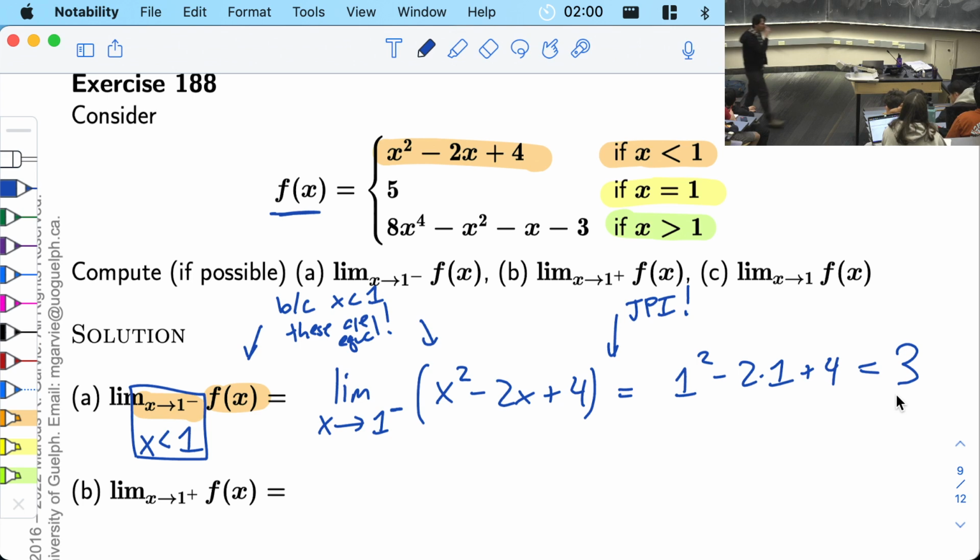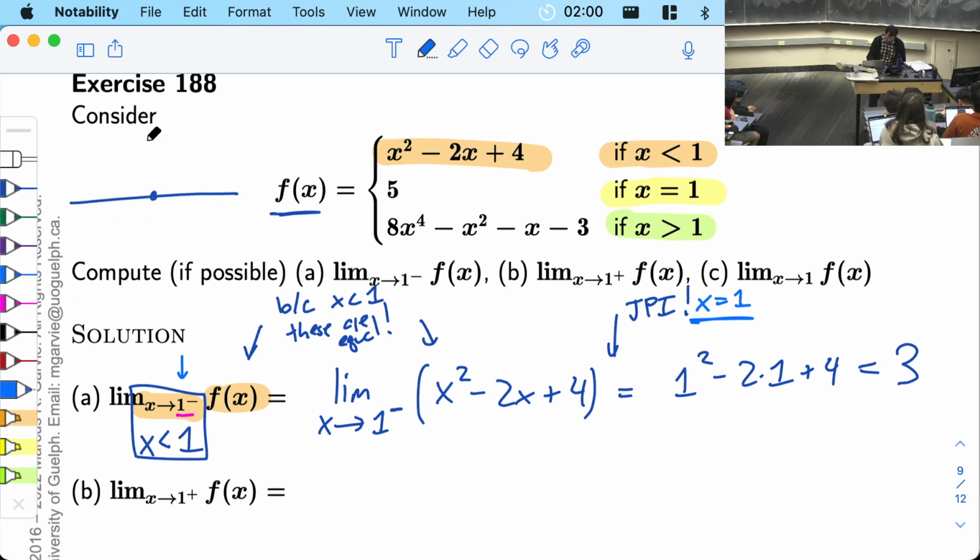OK, this is a fantastic question. So the question was, when x is going to 1 minus, why did I plug in x equals 1? So maybe I'll be more specific. I said just plug in, and I plugged in x equals 1. But why did I plug in x equals 1 and not something else? This is going back to the definition of what x goes to 1 minus means. And I think it's helpful to draw the number line. So in the number line, we had x equals 1 exactly here. And x goes to 1 minus meant a very specific thing. It meant a sequence of x values which is going to 1. So the limit of the x values is exactly 1. But they are coming in from the left side.